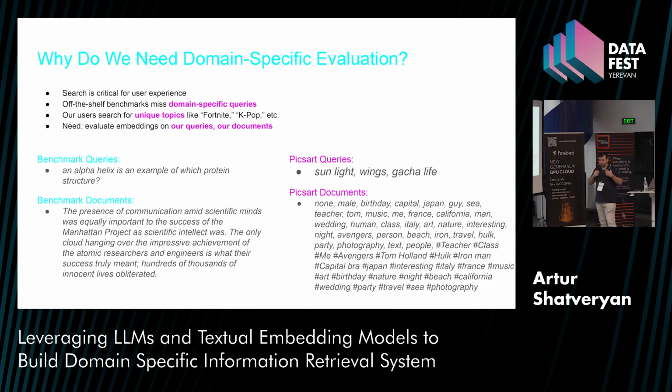So now for vector search, the main component is finding the textual embedding model. How do we find the most relevant model that is specific to our domain's use case? There are currently external benchmarks on which a lot of embedding models were evaluated, and the most popular one is MTEB.